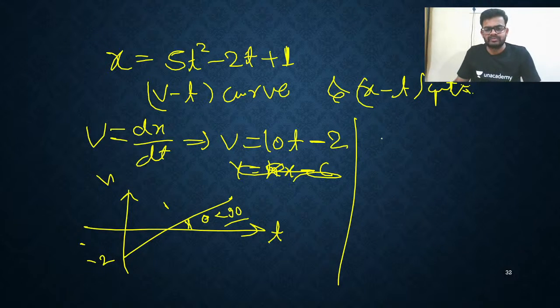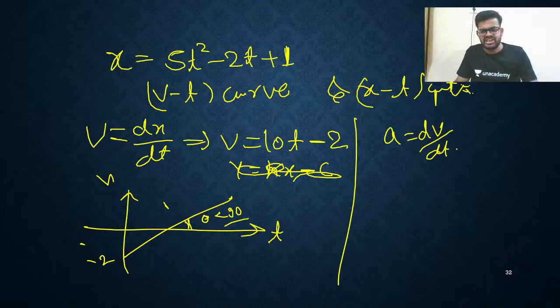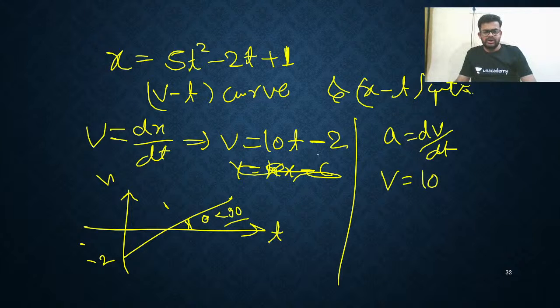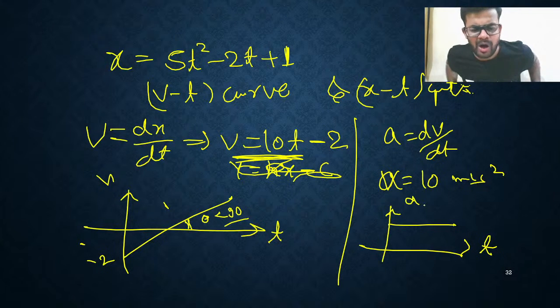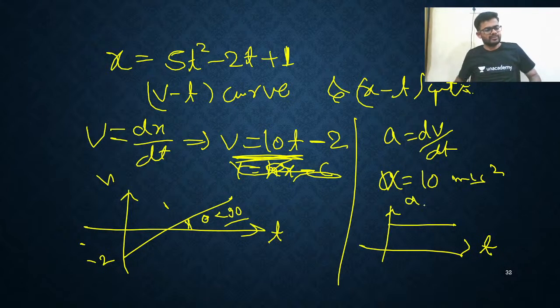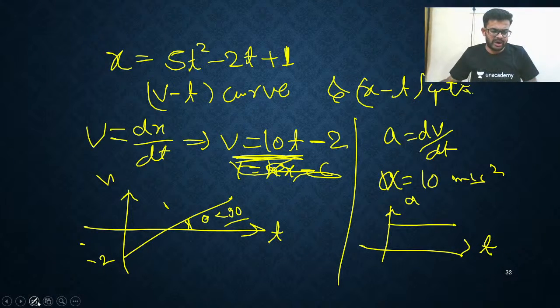Next, one more. Acceleration. So a equals dv by dt. Just differentiate it. What will you get? Directly you will get a equals 10 meter per second square. Just differentiate this. Sorry, acceleration. Yeah, so it is just a constant that is positive. So time and acceleration. How quickly you can draw. That's all you need to remember. Okay. Yeah. So now one more important thing, my dear.